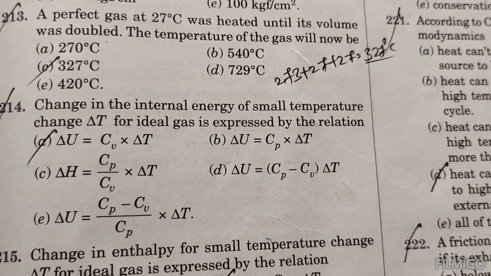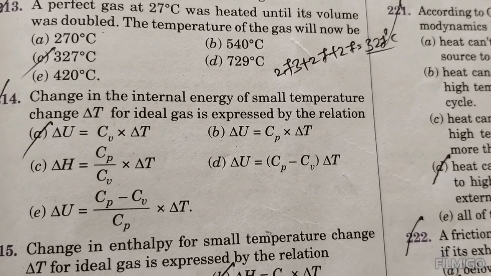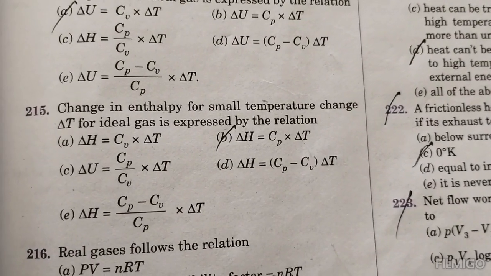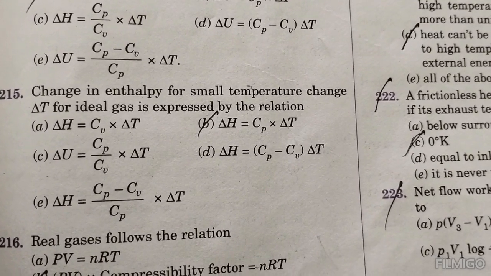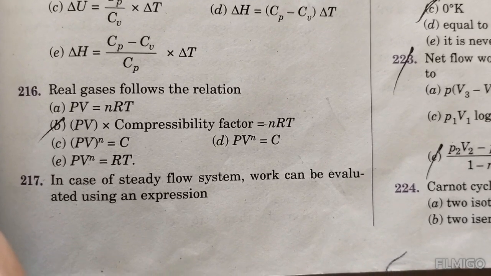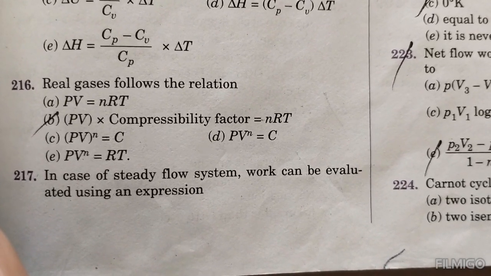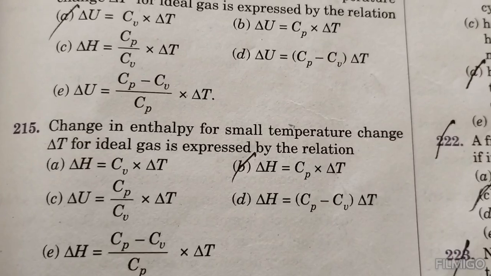Change in internal energy for a small temperature change ΔT for an ideal gas is expressed by the relation dU equals Cv into ΔT. Change in enthalpy for a small temperature change ΔT for an ideal gas is expressed by ΔH equals Cp into ΔT. Real gases follow the relation PV equals compressibility factor times nRT. In the case of a steady flow system, work can be evaluated using an expansion. Okay, it is completed.